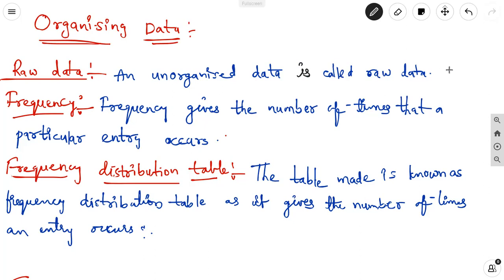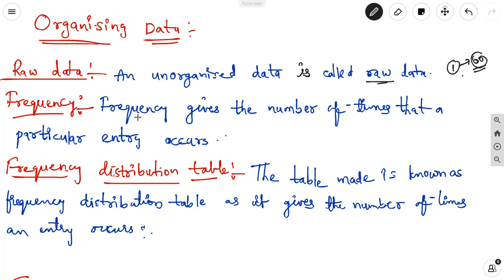For example, in a class, getting the marks of 60 students in a particular subject. We write the first student's marks, the second student's marks, up to 60 students getting marks. We write them by roll number, not in any order. The numbers are called unorganized data, and unorganized data is called raw data.